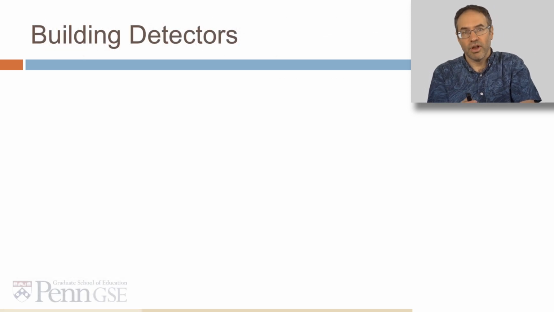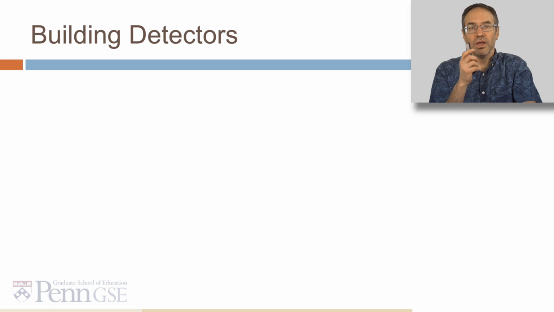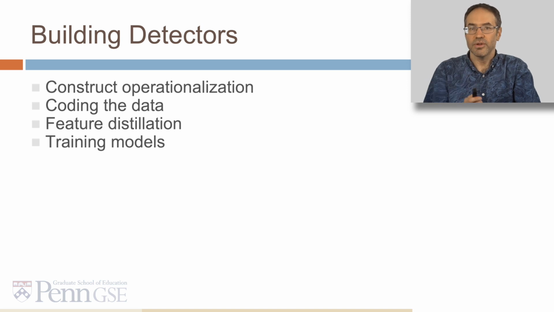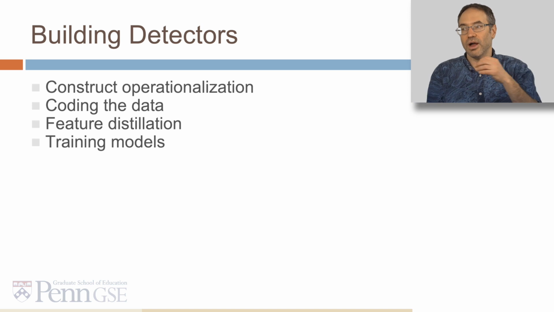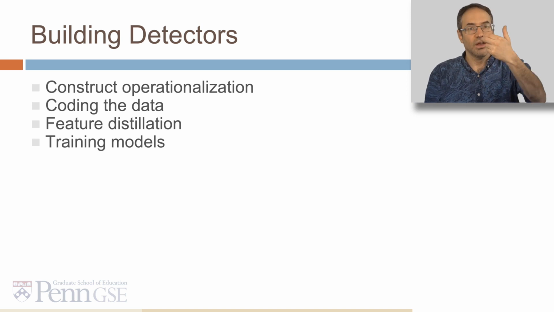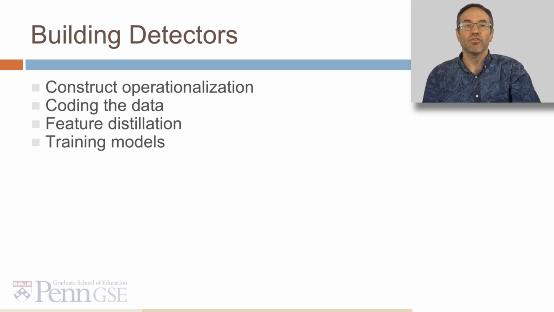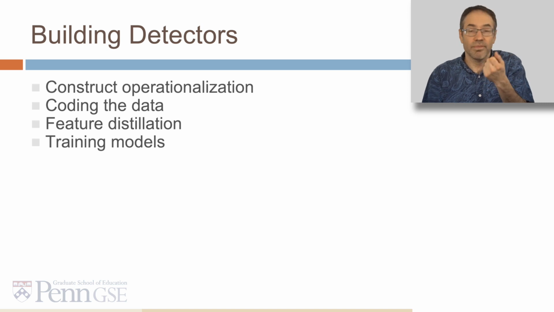Our detector building process was as follows. We operationalized the constructs, the 5 indicators of self-regulated learning that we wanted to detect. We hand-coded the data to obtain training labels of those constructs. We distilled features from the interaction log data, and then we trained models. And then we validated them and checked them for algorithmic bias.